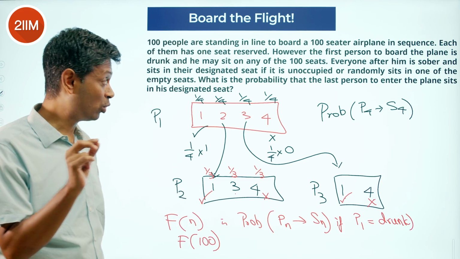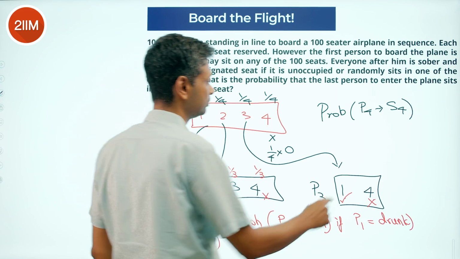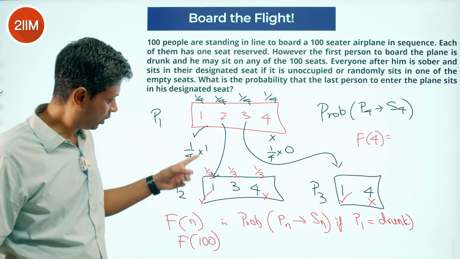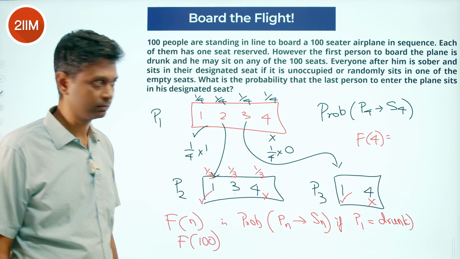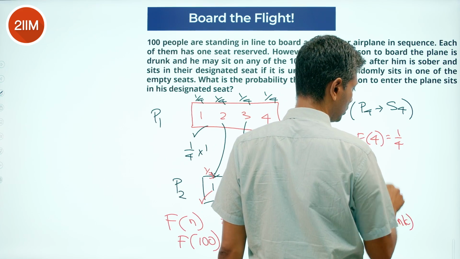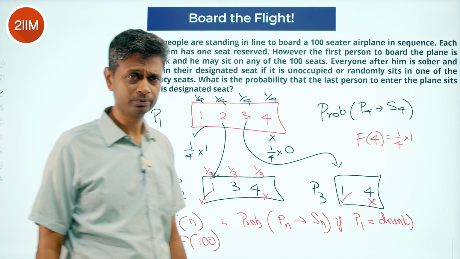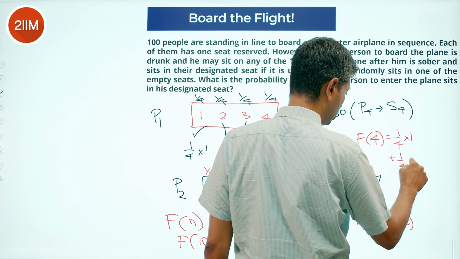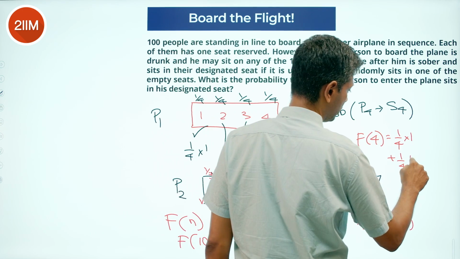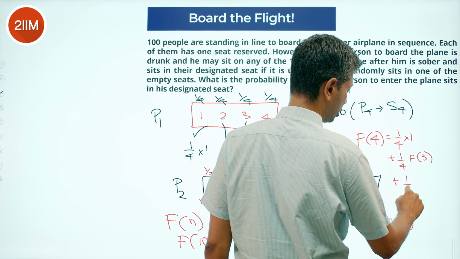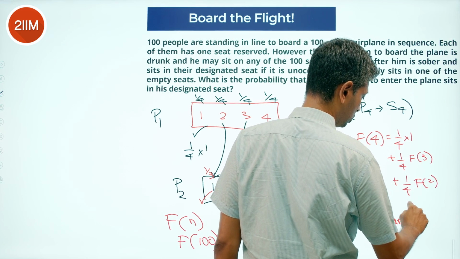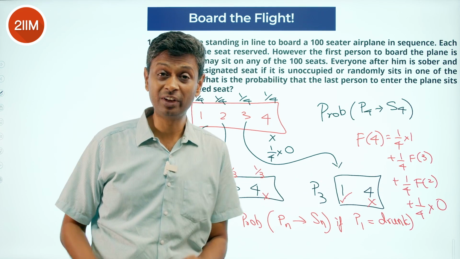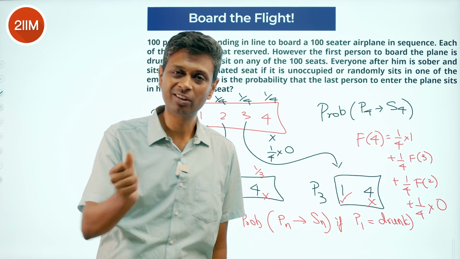So, if I want to find f of 4, right? F of 4 is 1 by 4 coming here into 1, 100% chance, right? Plus 1 by 4 into f of 3 plus 1 by 4 into f of 2 plus 1 by 4 into 0. It's a very interesting equation, very tough equation to grab. But if you grab this, we are through.